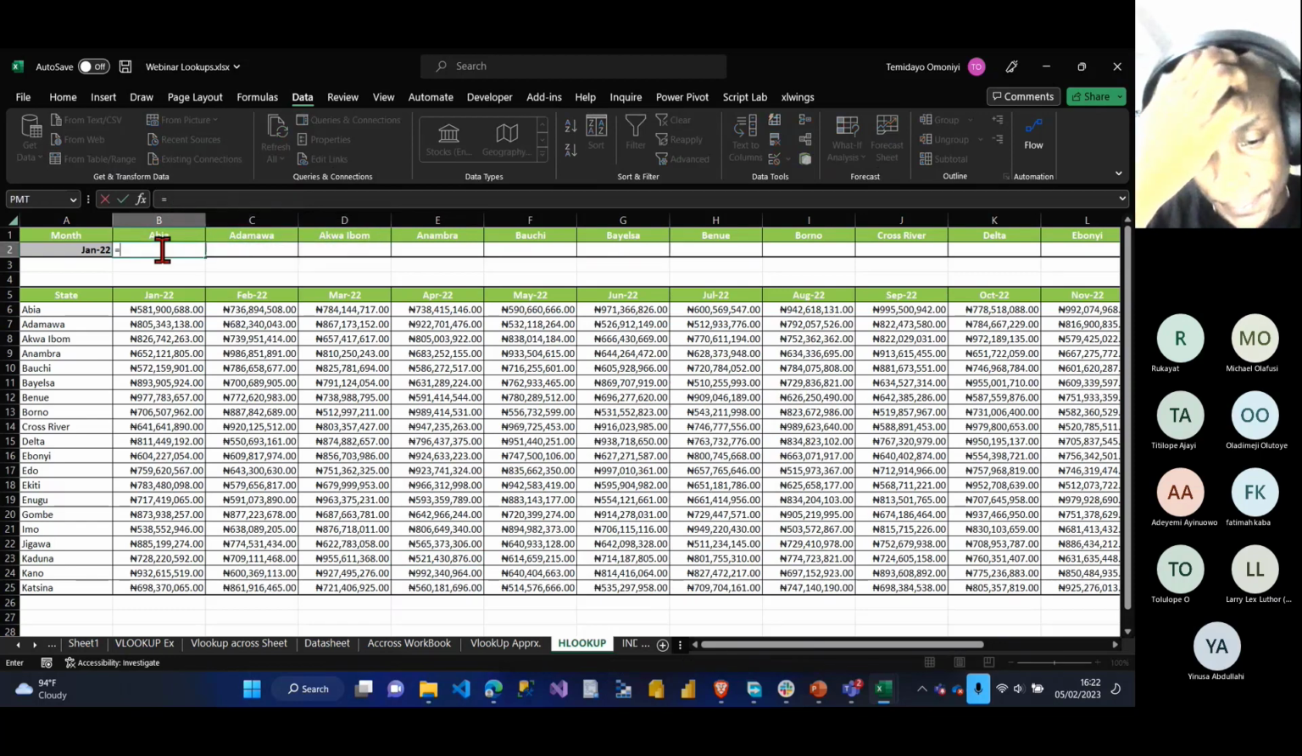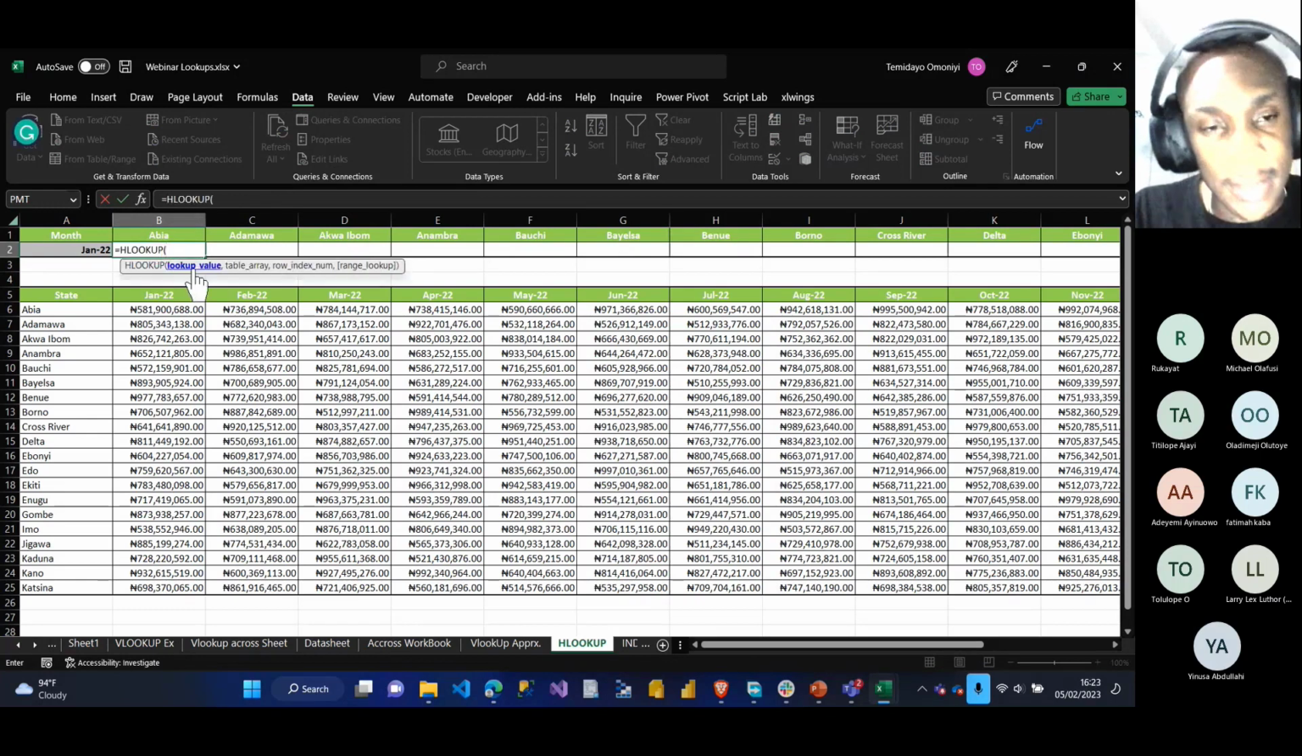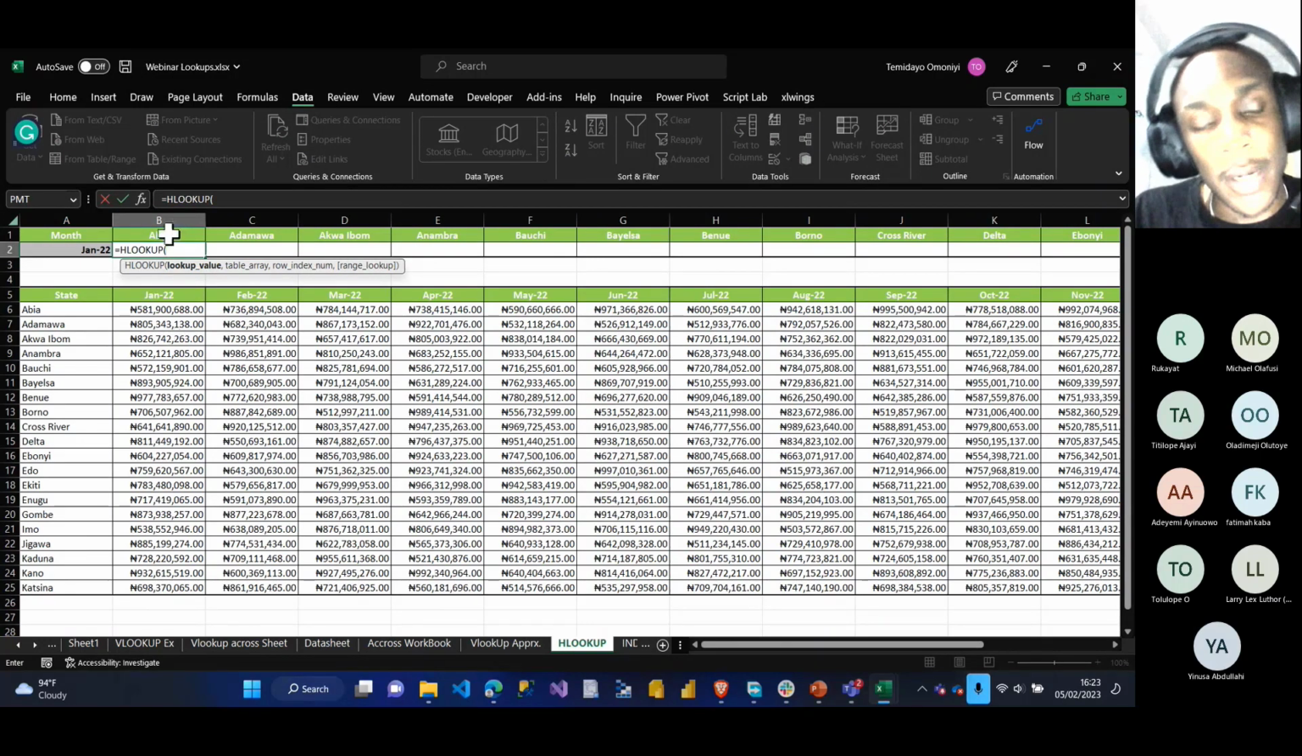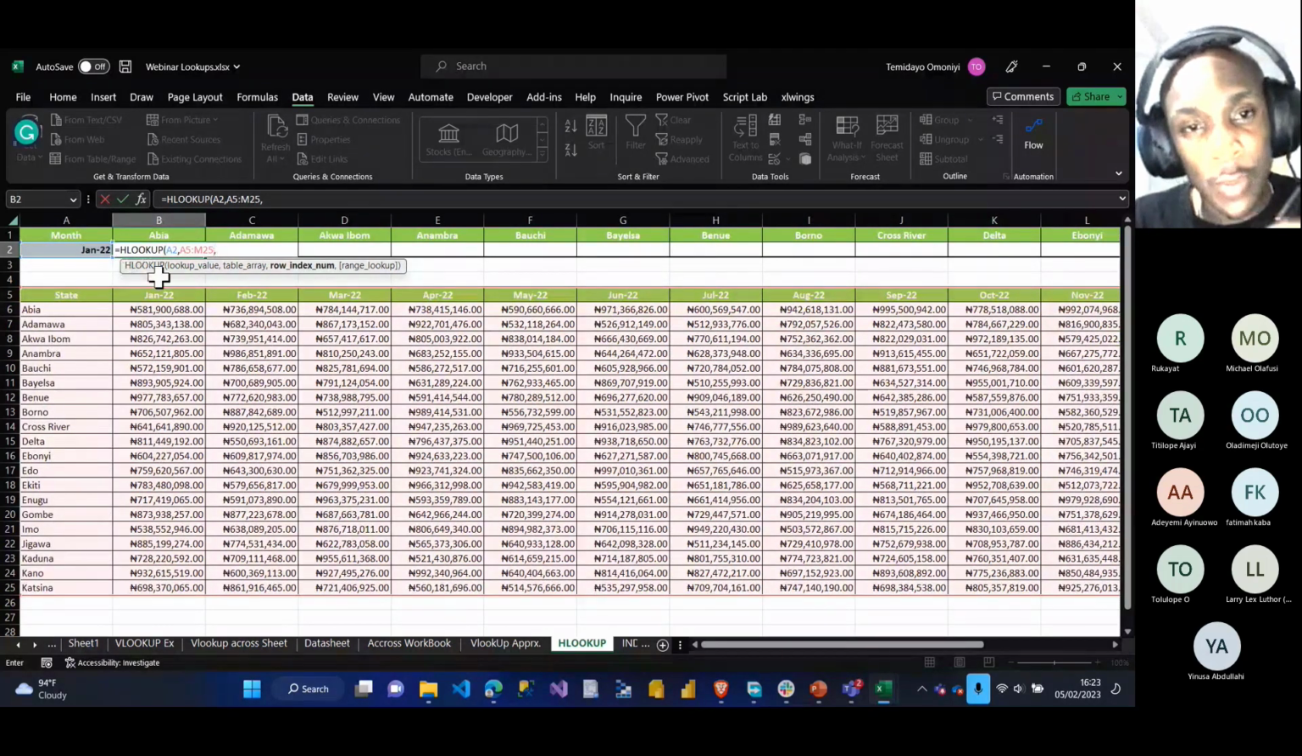I'll delete this and say equals HLOOKUP. Let's assume this data has already been transposed, we've changed the positioning and the whole structure of the data. So now my lookup value should be, I'm looking for the month of January for the state of Abia. So the lookup value is January. The table array is this entire data table. Comma. The row index number this time around. It's not column index now, it's row index number.